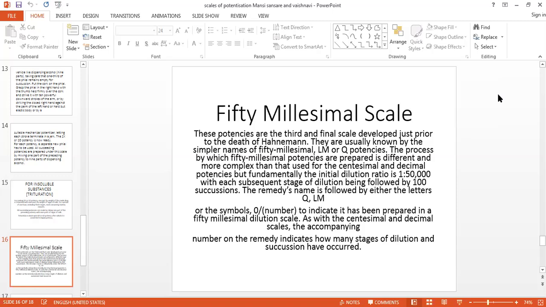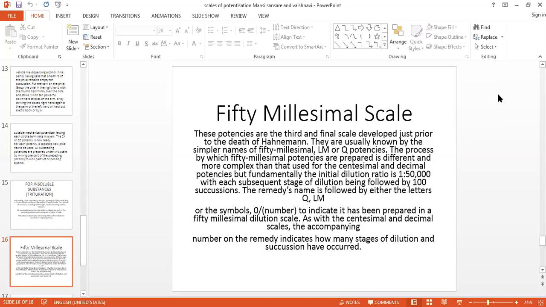This is the ratio. So each subsequent stage of dilution is followed by 100 succussions. Previously, we have seen that in the centesimal scale or the decimal scale, we give only 10 downward strokes. But here we have to give 100 downward strokes. Previously, the centesimal scale or the decimal scale was denoted by capital letter C or capital letter X. Here we denote it LM.